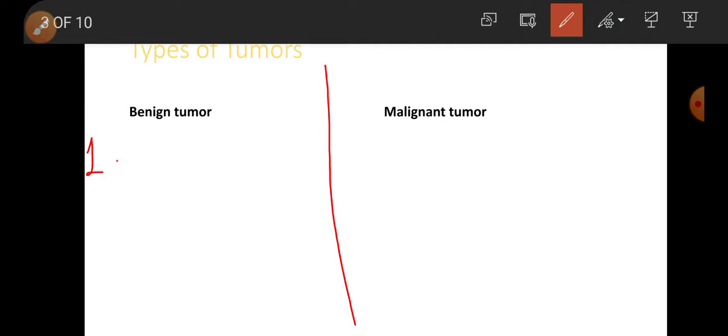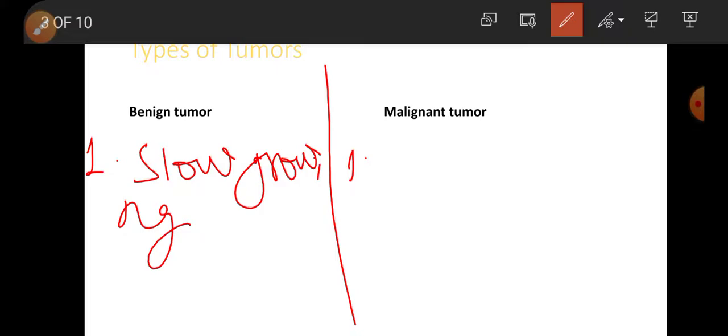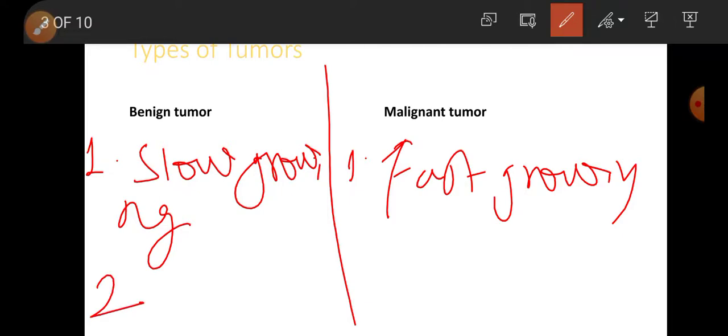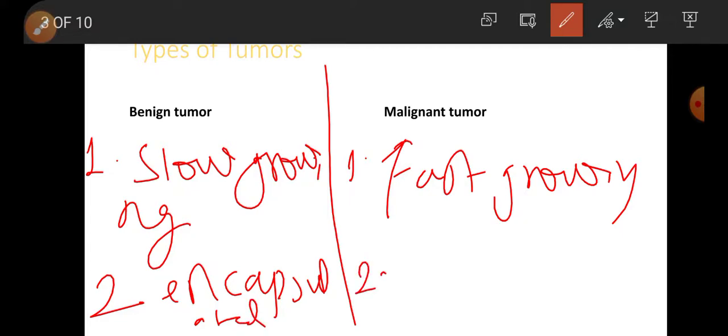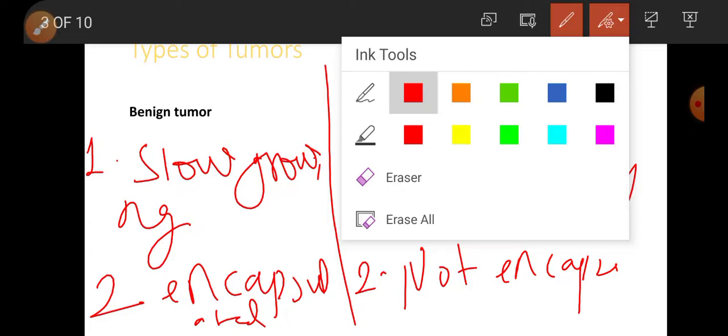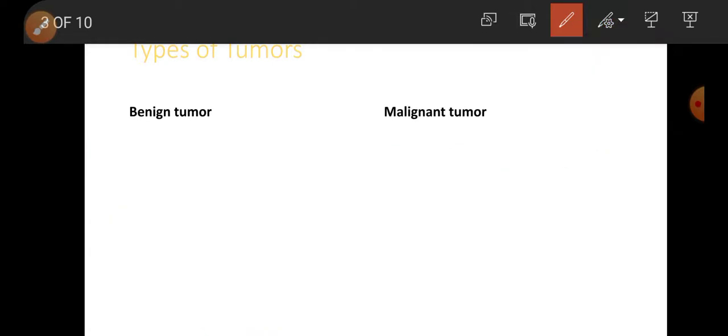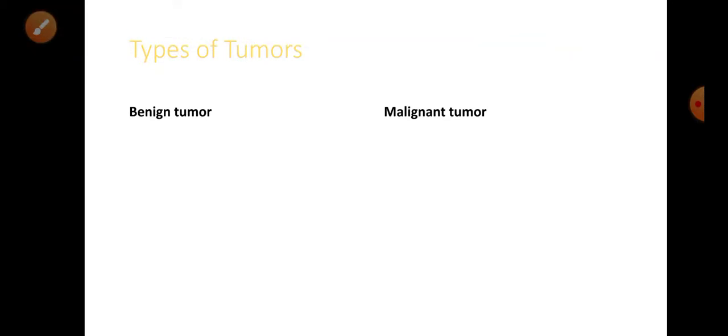What is benign tumor? It is slow growing. However, malignant tumor is fast growing. Benign tumor is encapsulated. However, malignant tumor is not encapsulated.